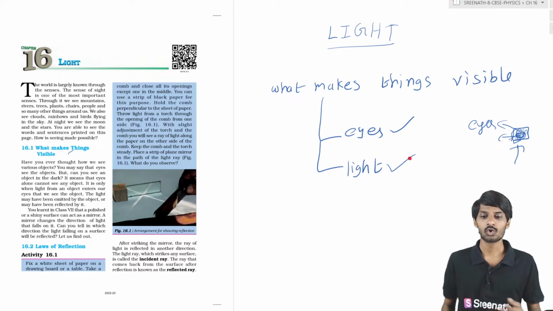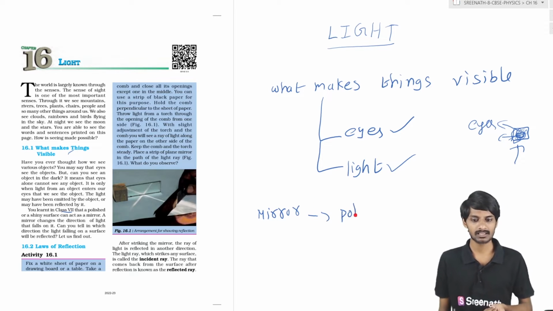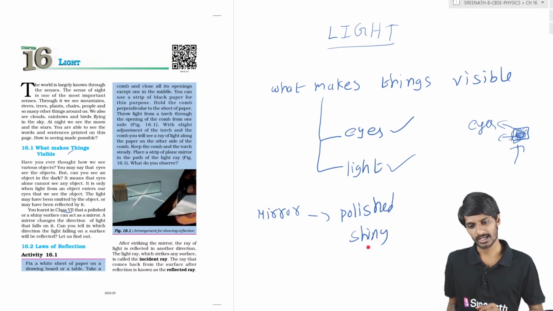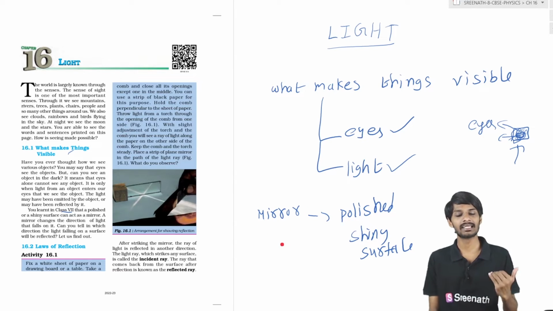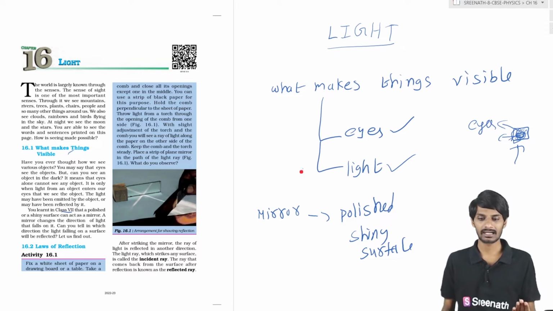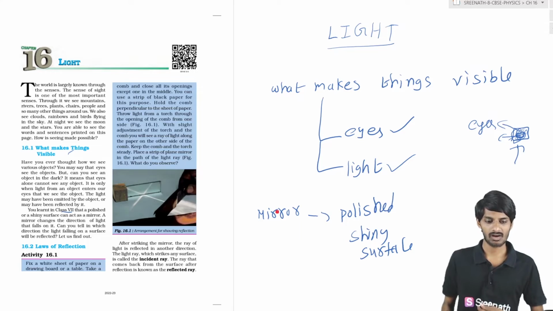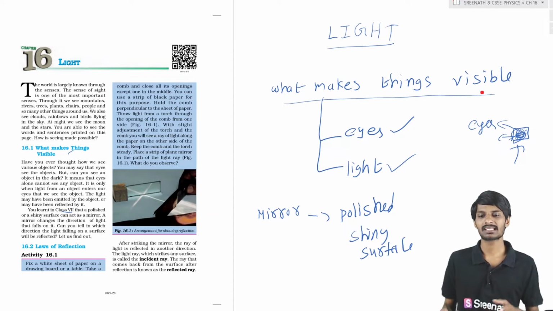Okay students, in the previous class, 7th, we discussed mirrors. Polished shiny surfaces can act as mirrors, and whenever light falls on these mirrors, that light will get reflected, and this reflected light enters your eyes, then you will see the images, students. Okay, so these are the things about what makes things visible.